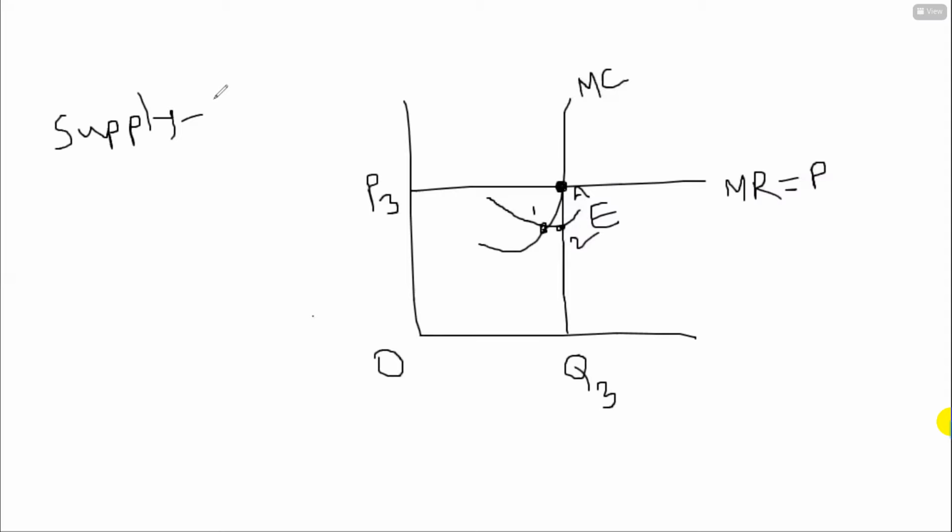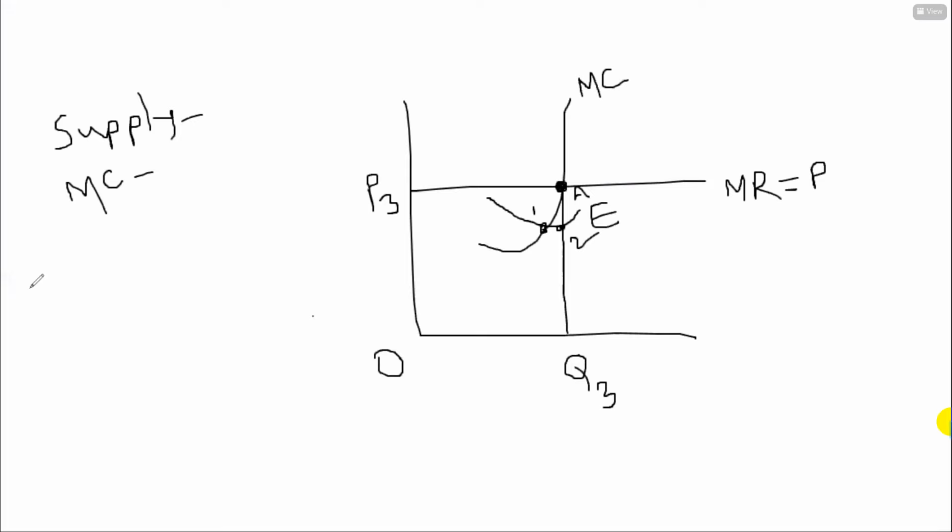Then you have to write down the definition of marginal cost curve. In one line, marginal cost is the change in total cost. I am trying to say that you have to write down the definitions of these two in one line. After that, you will draw the diagram and discuss the situation.